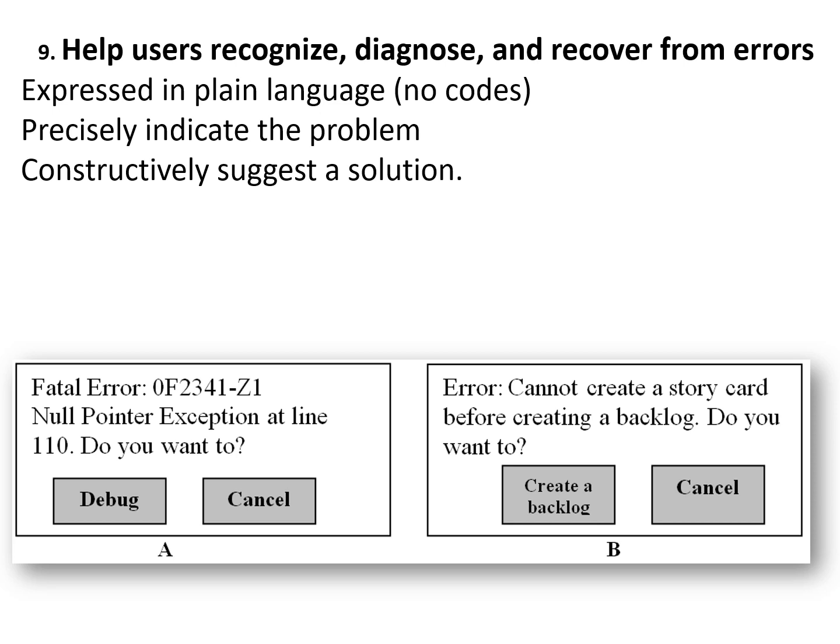In A, it is a very difficult language. It's not plain language: fatal errors, null pointer exception. The user does not want to know these things. Just tell them, error, cannot create a story card before creating a backlog. Do you want to? Okay, fine. So it is very simple language, and the user can understand what is happening.